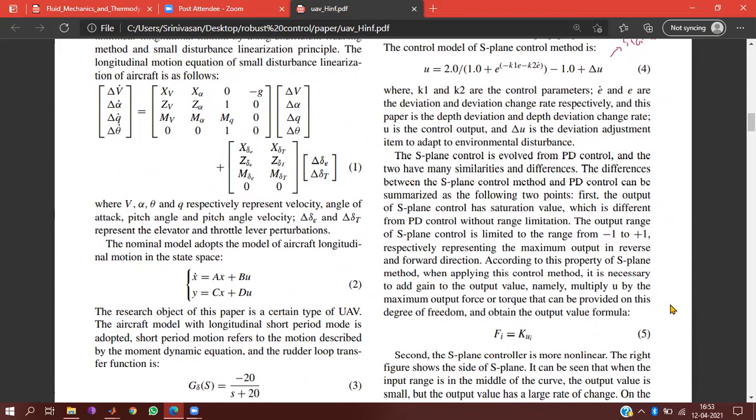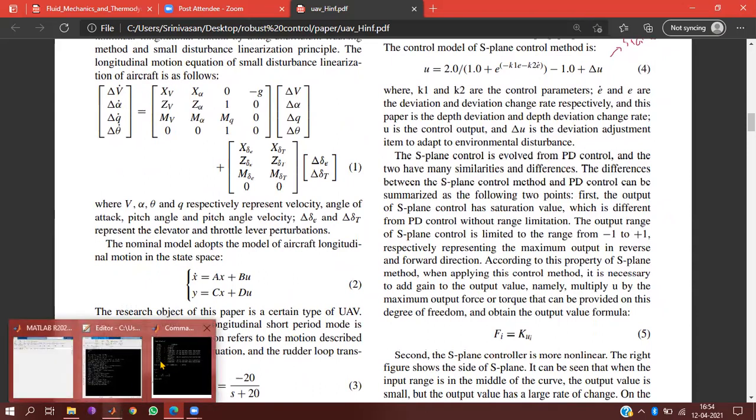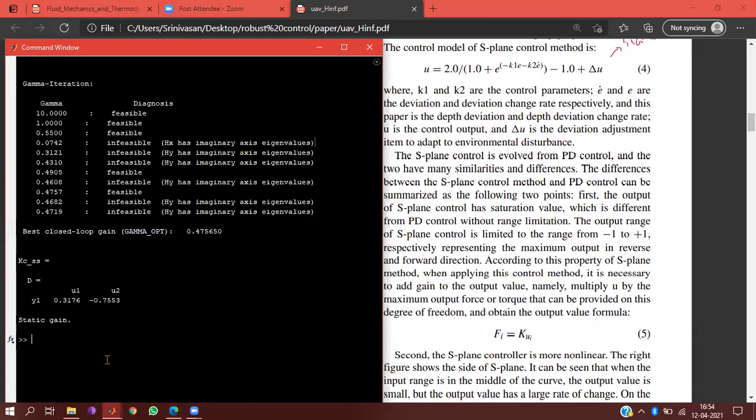Srinivas, can you do one thing? Can you use that SS to TF command and see what transfer function of the controller comes? Okay, sir. What did you get in that case? ABCD. I suggest you just try SS to TF. Type help SS to TF.